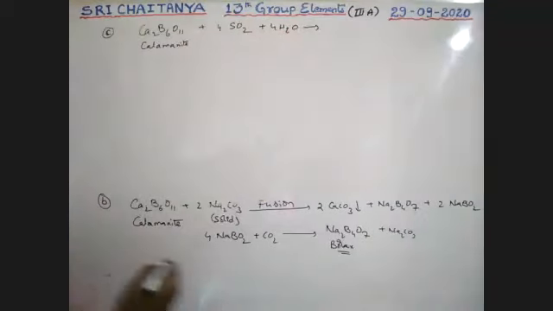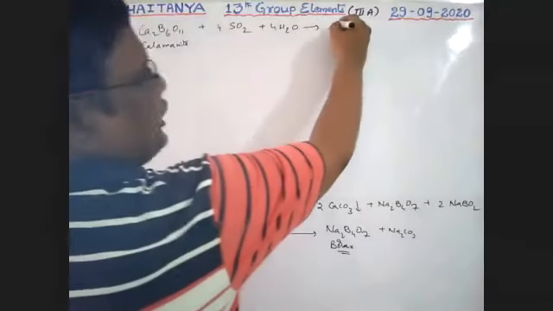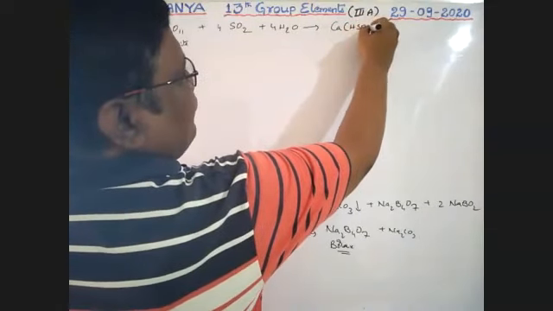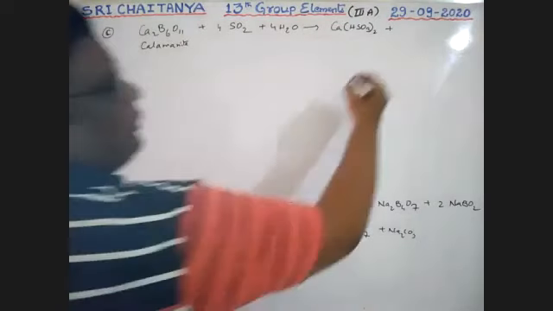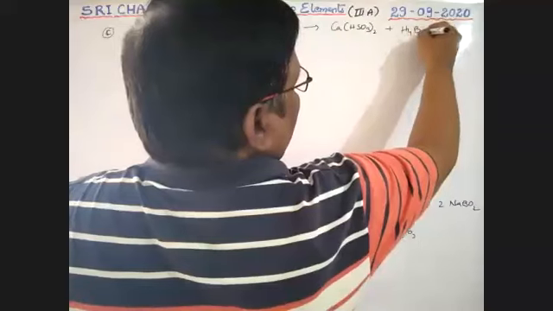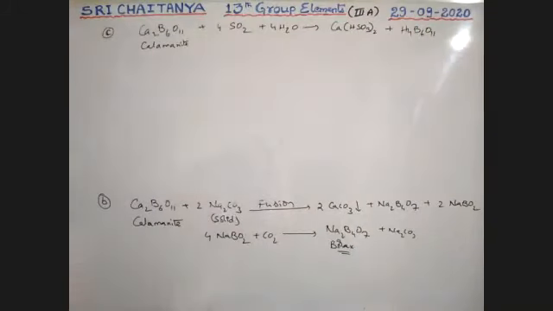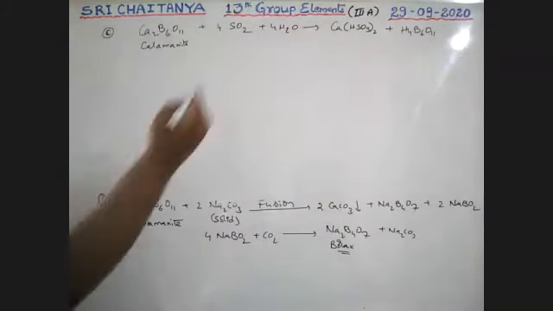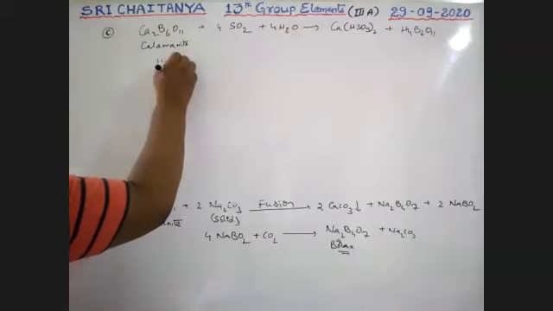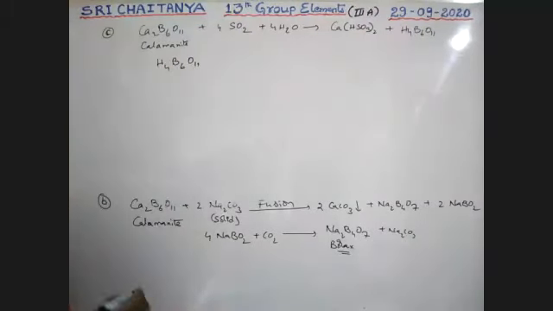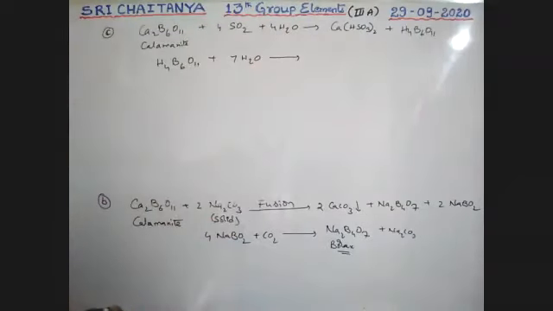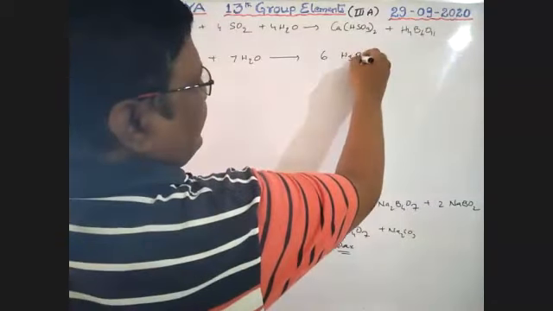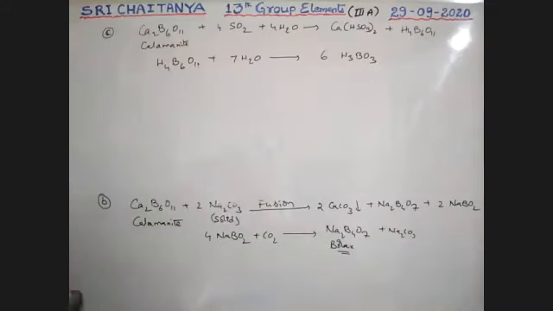The product is calcium bisulfite plus H4B6O11, the acid component. Now that formed H4B6O11 dissolved in water, with 7H2O, gives 6H3BO3, orthoboric acid.